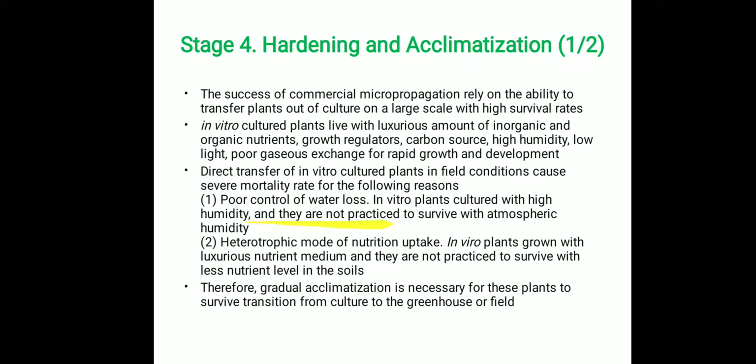One is poor control of water loss. In vitro plants are cultured with high humidity and they are not practiced to survive with atmospheric humidity. So if we transfer them to the field, water loss due to transpiration leads to wilting of the plants. Second one is the heterotrophic mode of nutrition uptake. In vitro plants are grown with luxurious nutrient medium and they are not practiced to survive with less nutrient level in the soils. Therefore, gradual acclimatization is necessary for these plants to survive the transition from culture to the greenhouse and field.